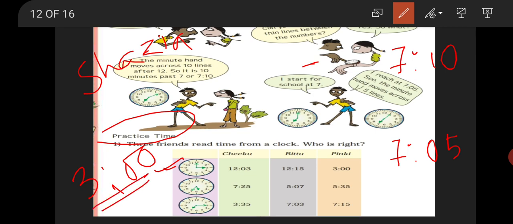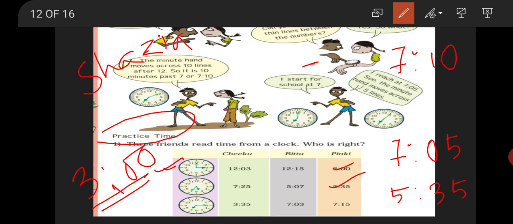So time is 3:00. Who is right? Pinky. Now second, our hour hand is between 5 and 6. So we take the smaller number. Smaller number is 5. And the minute hand is on 7. That is 7 into 5, 35. That is 5:35. So who is right?